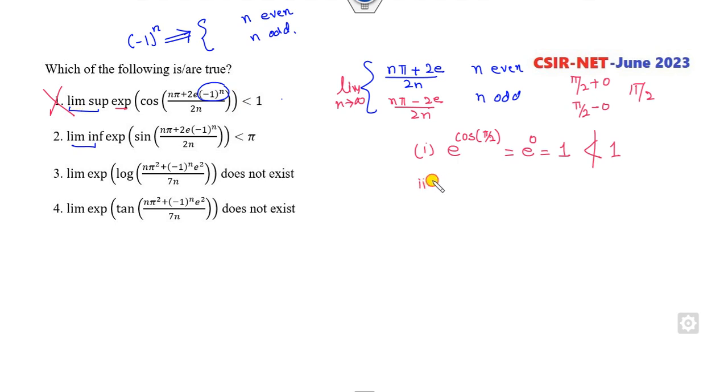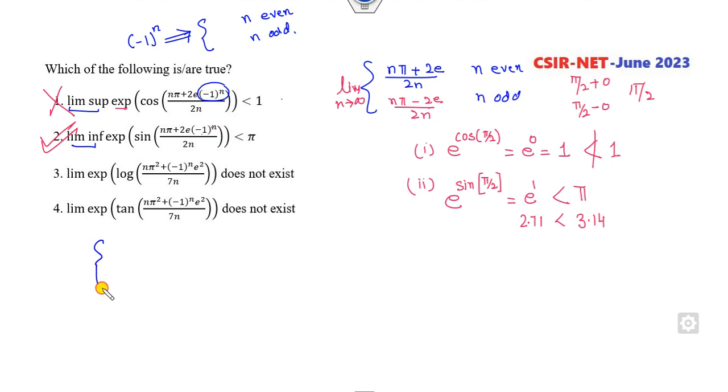Look at the second option, e raised to power sine. Again you can see it's (-1) to the power n, so I can break them again. This is the same problem, and the limit will be π/2. So e raised to power π/2 is 2.17. Is it less than π? π is 3.14, and this is 2.17, so it is strictly less than. That is satisfied, so this is the right answer.